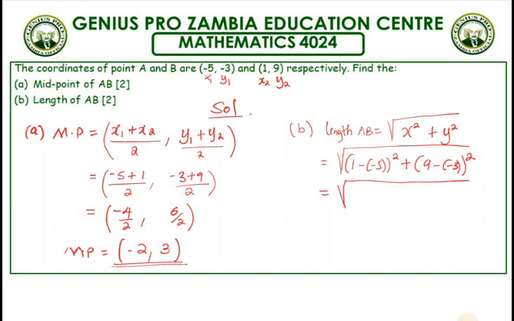And we go on. We get 6 here, and 6 squared is just 36, plus we get 12, and 12 squared we get 144.